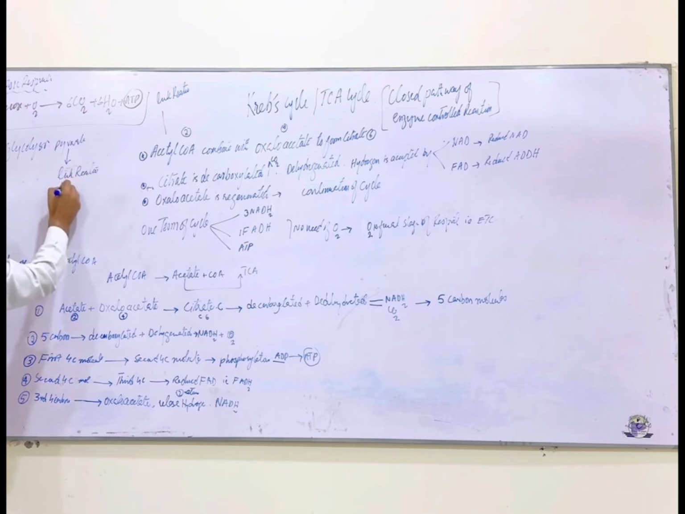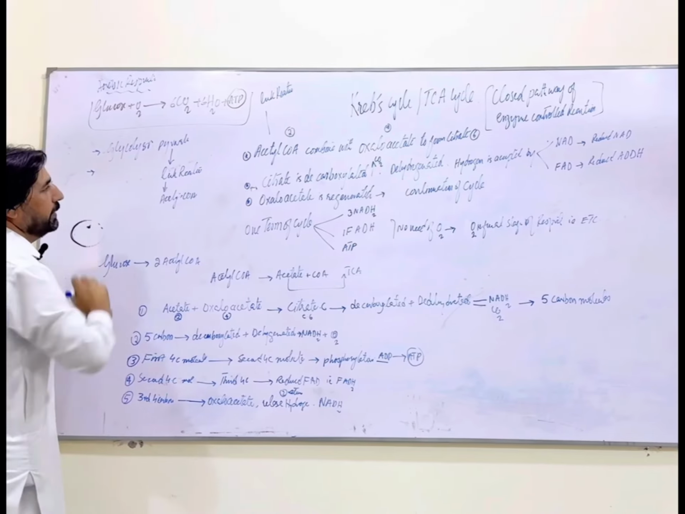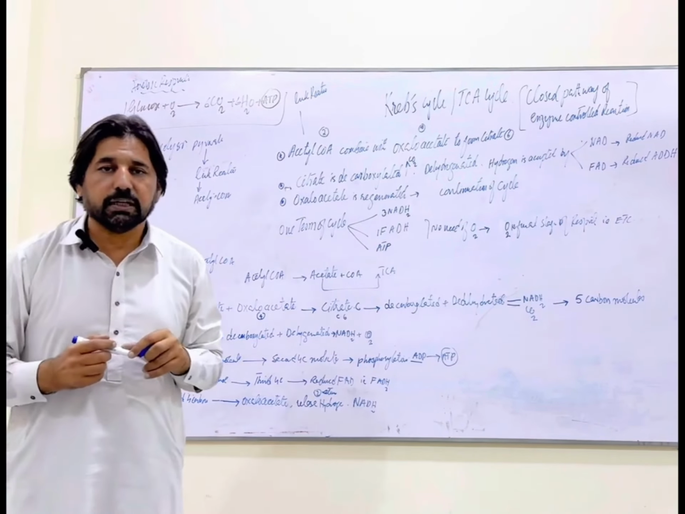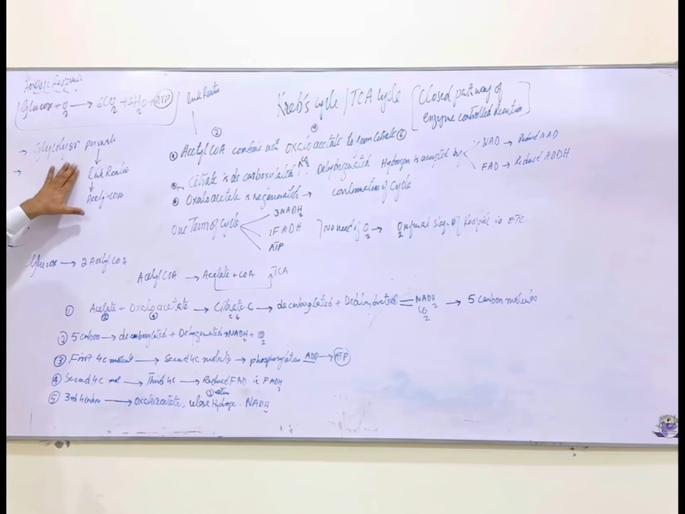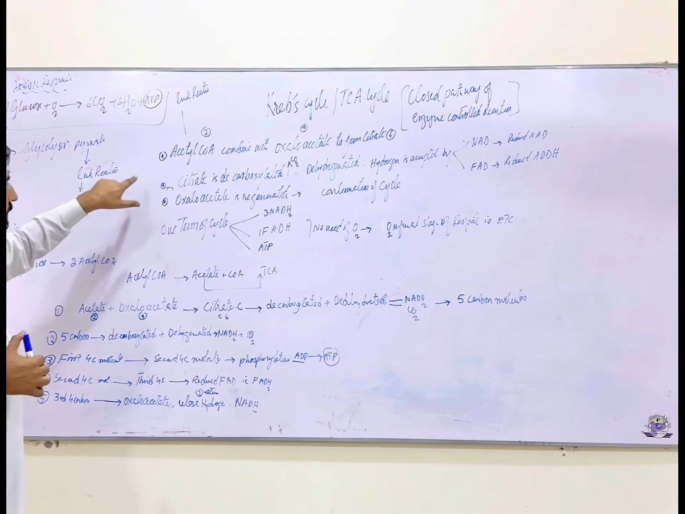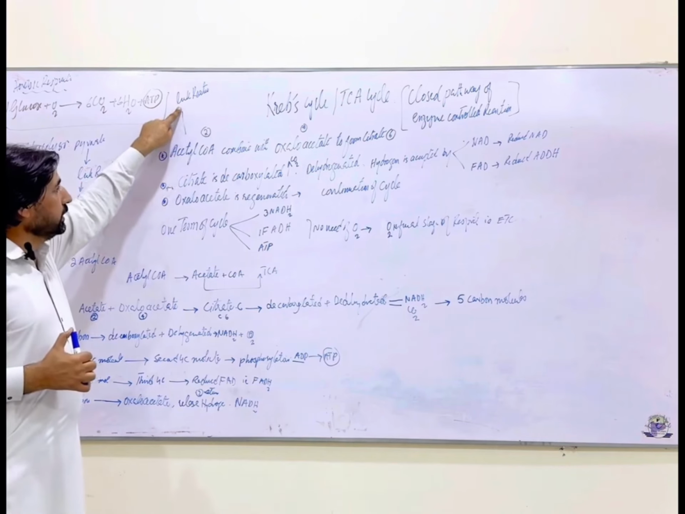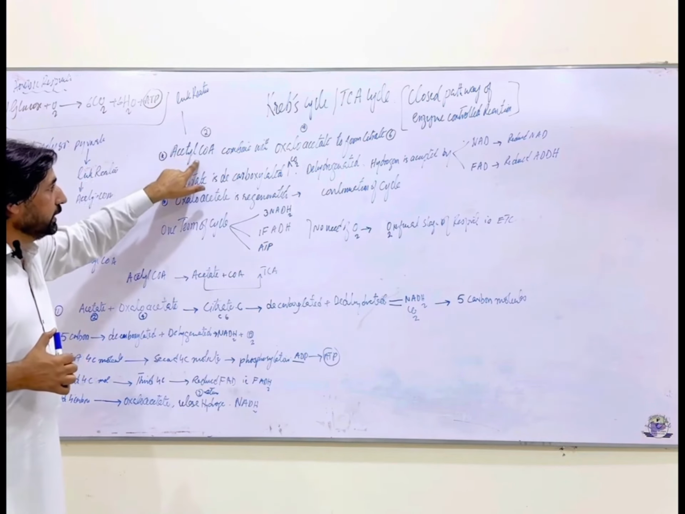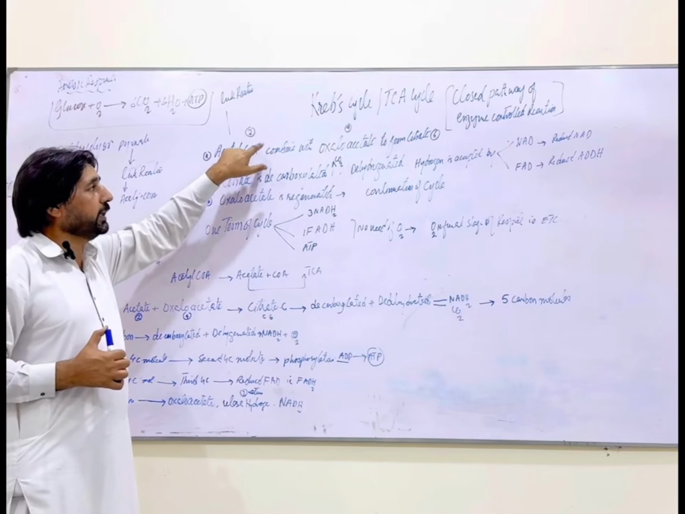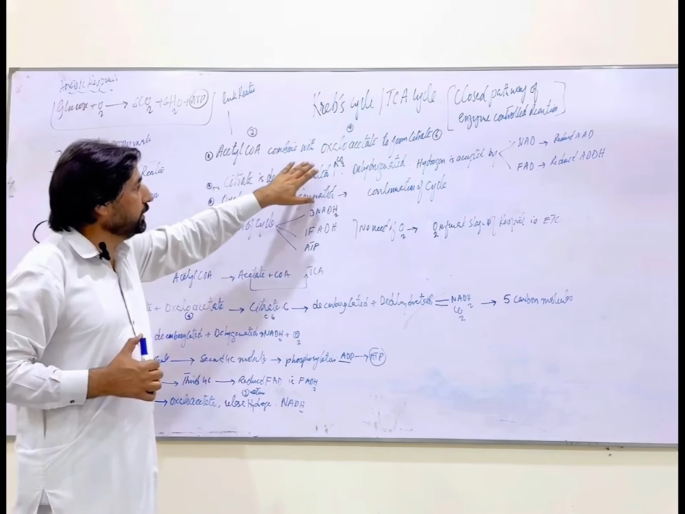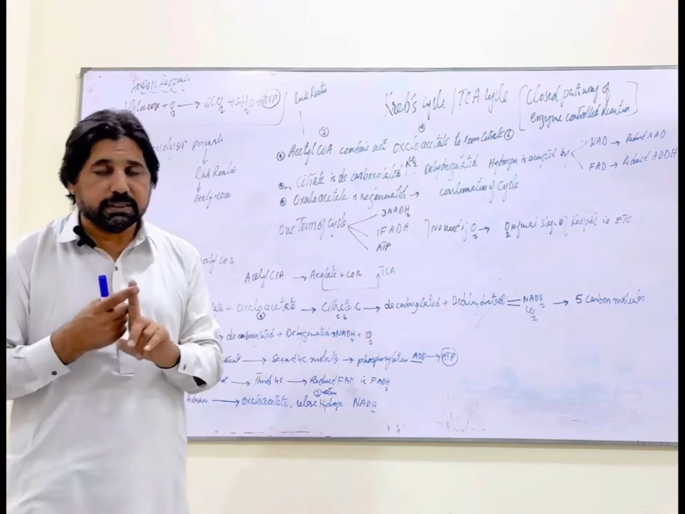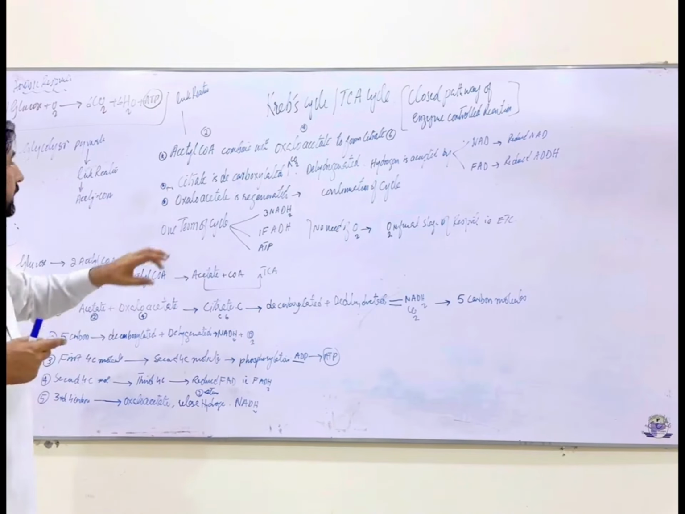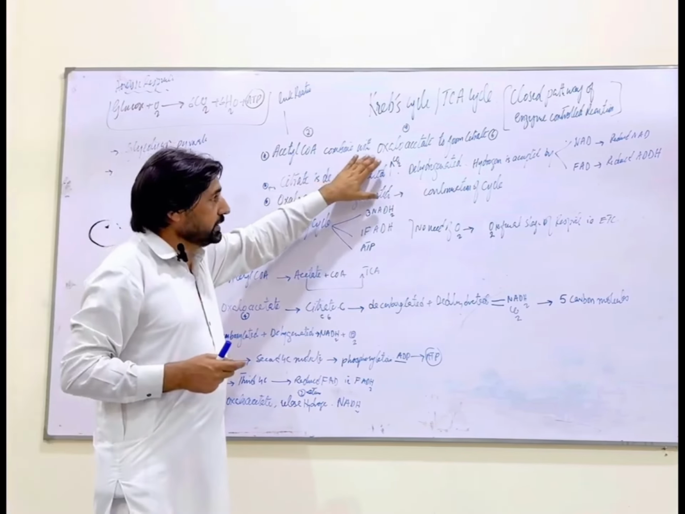The link reaction gives us acetyl CoA. Acetyl CoA is a raw material for the Krebs cycle, right? Acetyl CoA is a raw material for the Krebs cycle so that aerobic respiration can be completed. As a result of the link reaction, we get acetyl CoA, which enters the Krebs cycle to combine with oxaloacetate to form citrate, right? So acetyl CoA combines with oxaloacetate to form citrate.